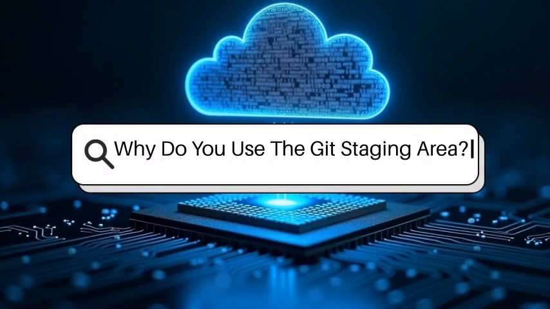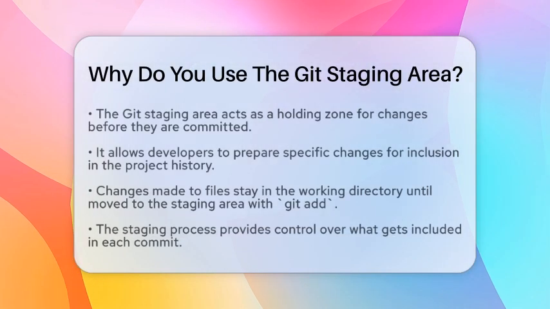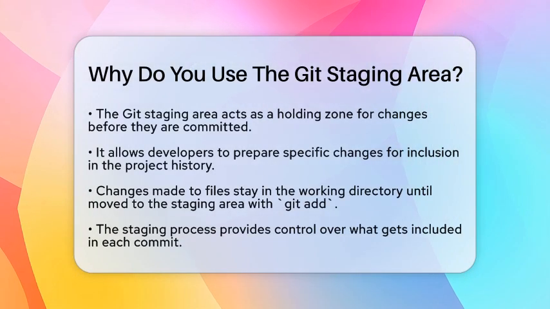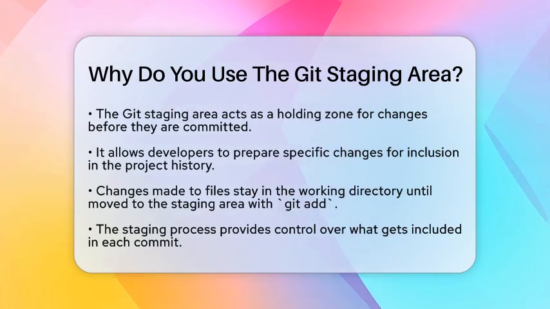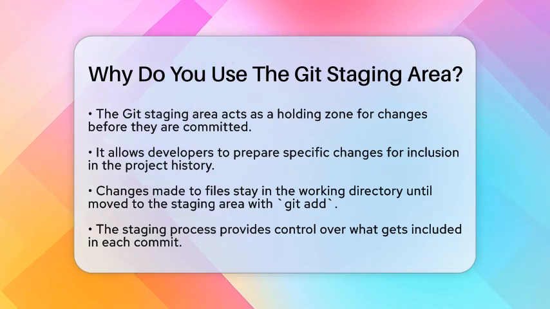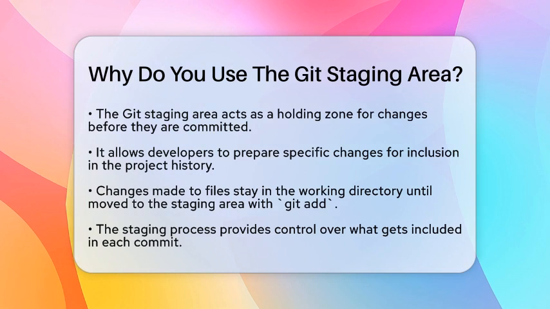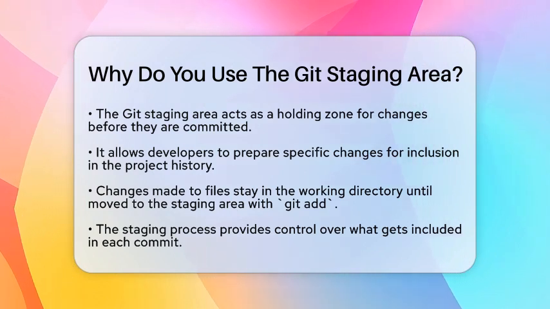Why do you use the Git staging area? Imagine you're working on a big project and want to keep your work organized. You might have many changes across different files. How do you decide what to save and what to leave out? That's where the Git staging area comes into play. It acts like a holding zone for your changes before they become part of the official project history.